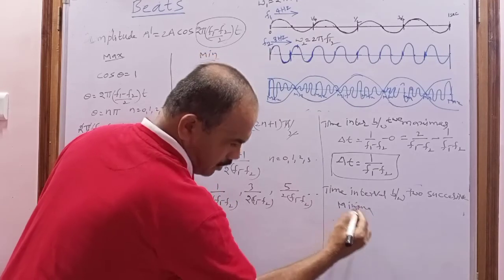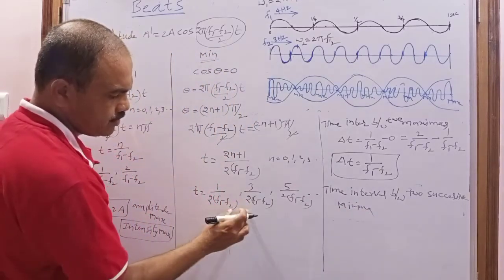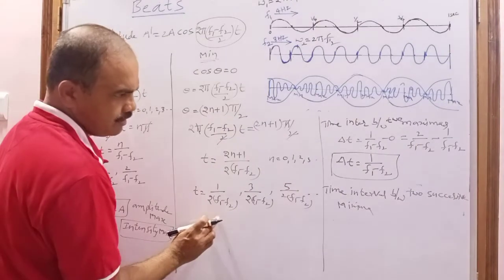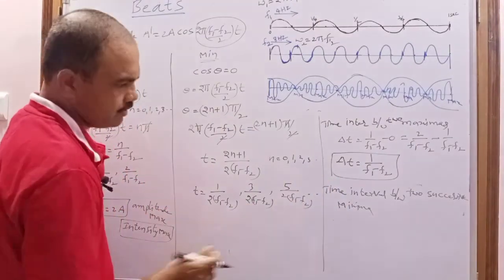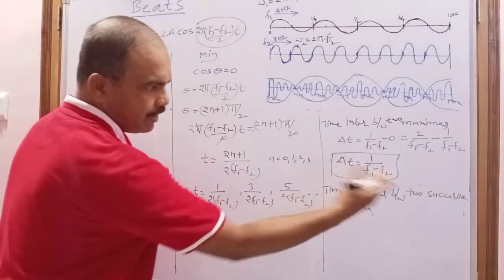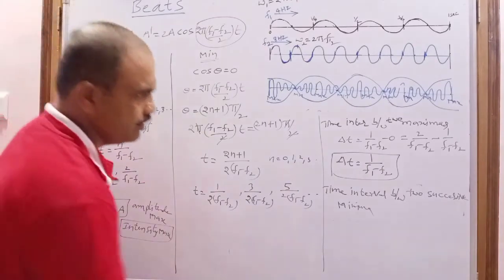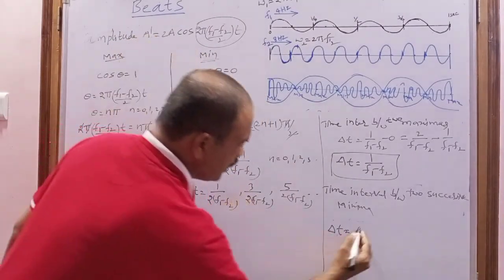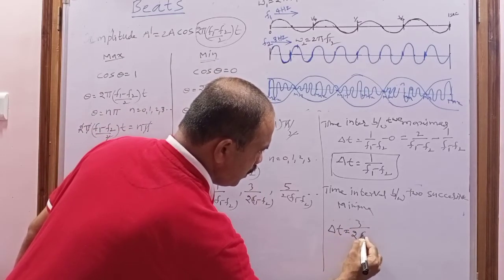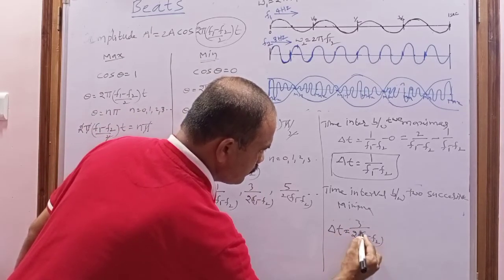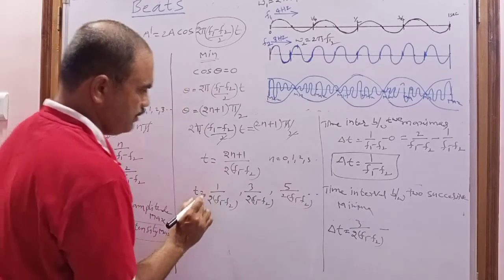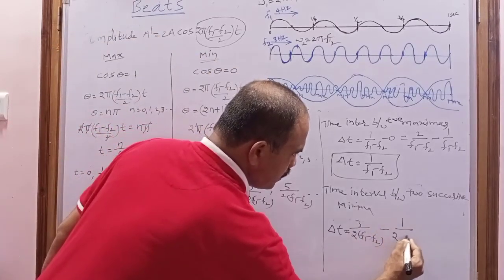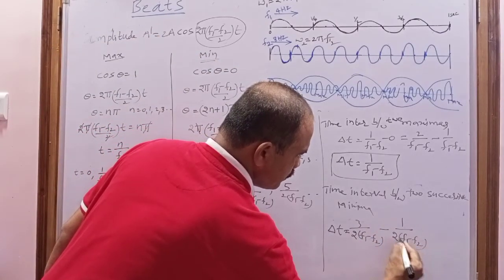How much do we get? When you subtract these two values, the first two values give the time interval between two successive maxima, and the next two give the time interval between two successive minima. So delta t is equal to 3 by 2 of f1 minus f2, minus 1 by 2 of f1 minus f2.